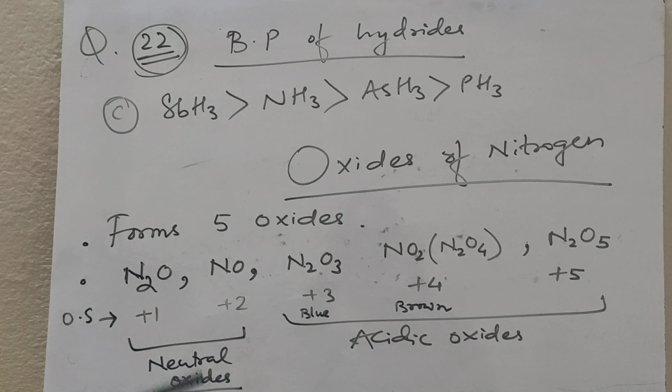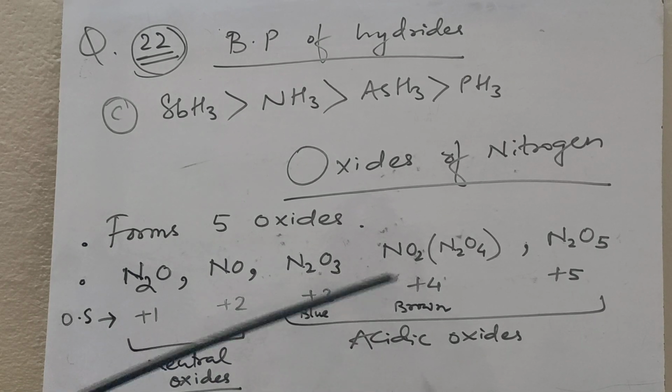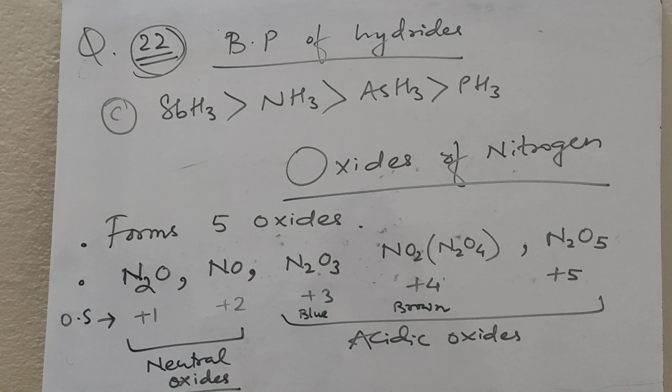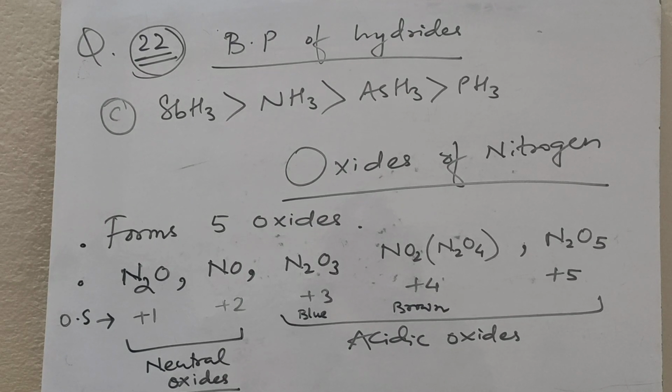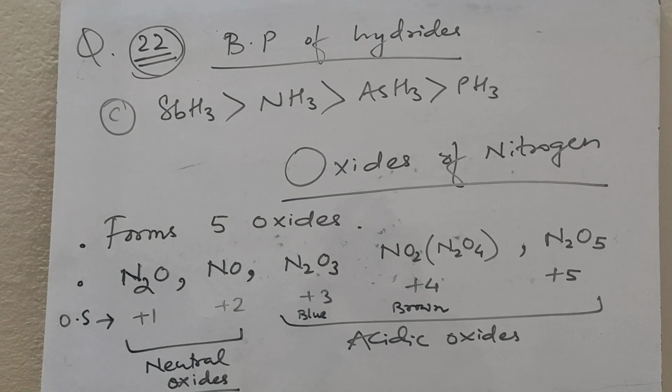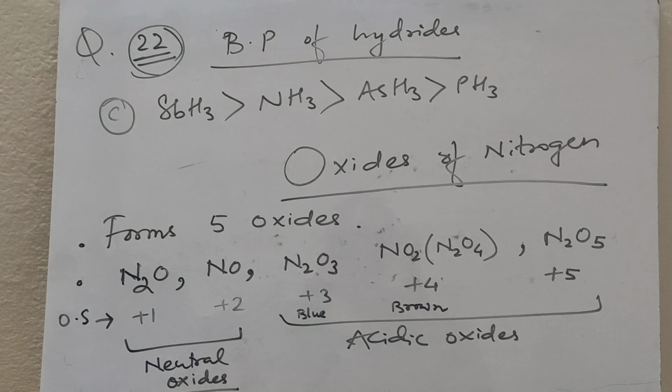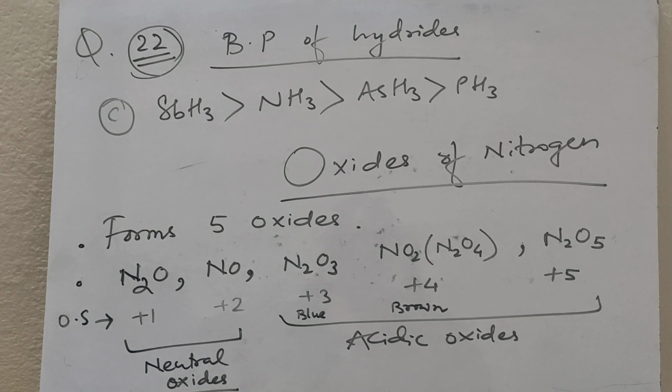N2O and NO are neutral oxides, whereas N2O3, NO2, N2O5 are acidic oxides. The color of N2O3 is blue, whereas the color of NO2 is brown. Rest of the oxides are colorless in nature.